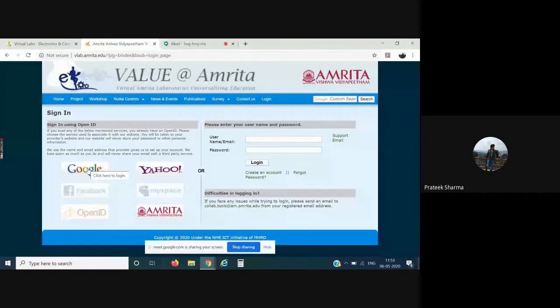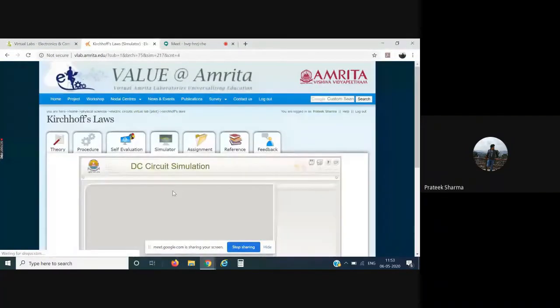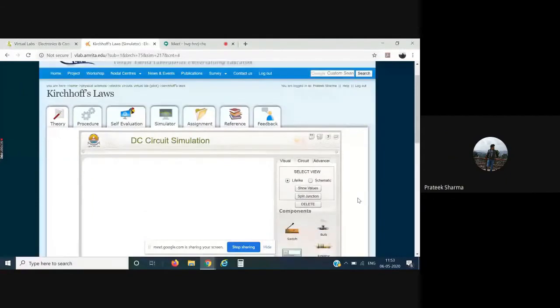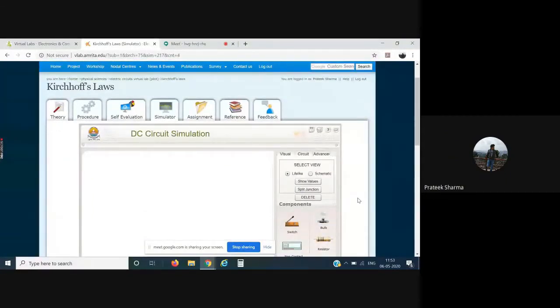So once you click on this Google, enter your credentials, and here comes a simulator window. One more thing, please remember that Adobe Flash Player and Java plugins must be enabled while you are performing the experiments on Virtual Labs platform. I repeat, Adobe Flash Player and the Java plugins. These two things must be enabled in your system.